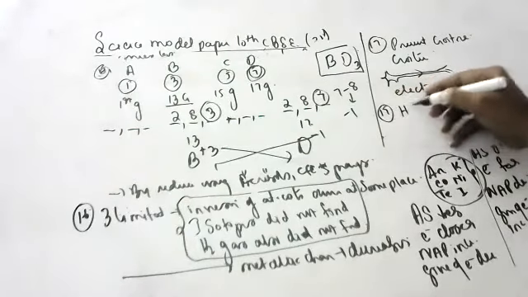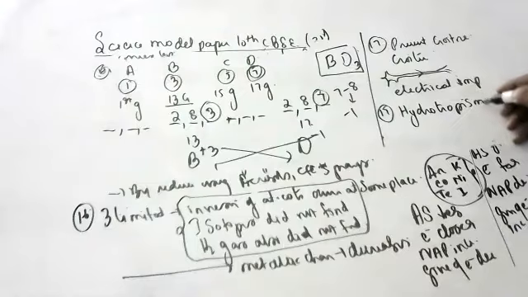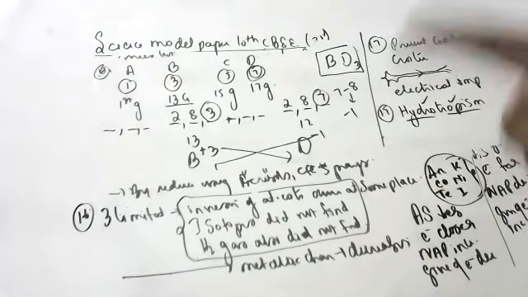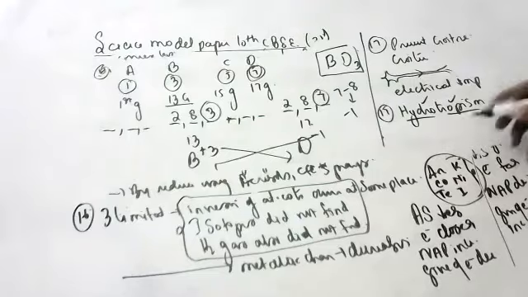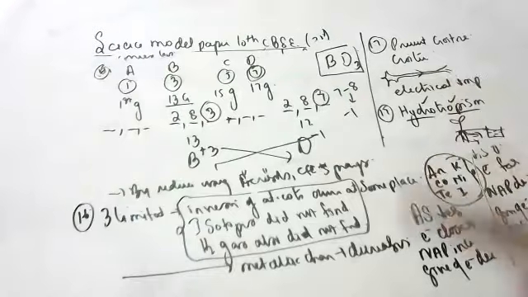What is hydrotropism? Movement of roots towards water. Design an experiment. Experiment means what you have to do, children. Here you have to take a plant, and here you have to put water. After some days, you will see all the roots moving towards the water. That is called hydrotropism. Movement of roots towards water is called hydrotropism.